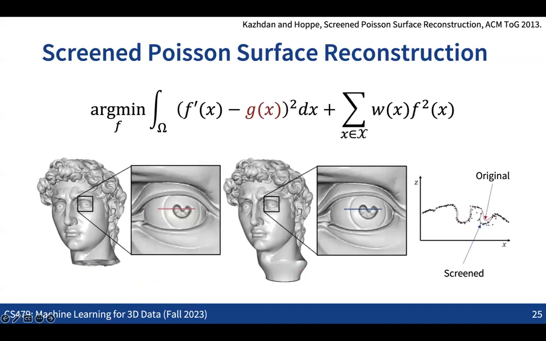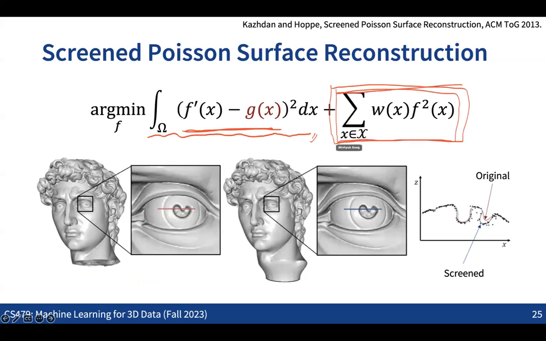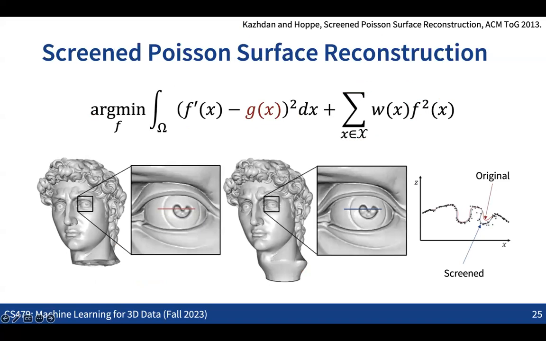We add this term in a way that we not only minimize the mean squared errors for the first derivatives, but we also minimize the function value at the given set of points. This can be added as a sort of regularization in the entire minimization problem. Is it clear?